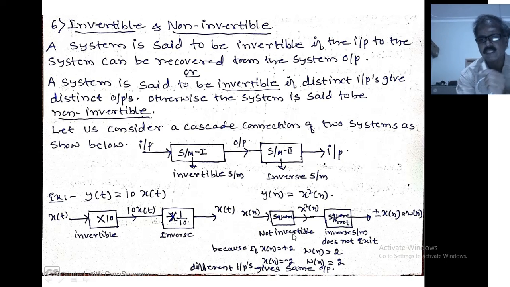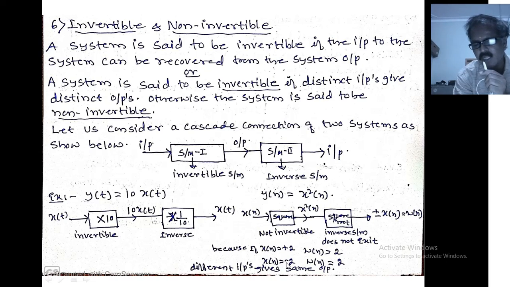Okay, let us take an example here. Suppose x of n is 2. What is x square of n? It is 4. What is w of n? The square root of 4 is 2. Suppose x of n is minus 2 here. What is x square of n? Again 4. What is the square root of that value? Again 2. But here the input I gave is plus 2, and after recovering from system 2 I have 2. It is the same, so I recovered the original signal.